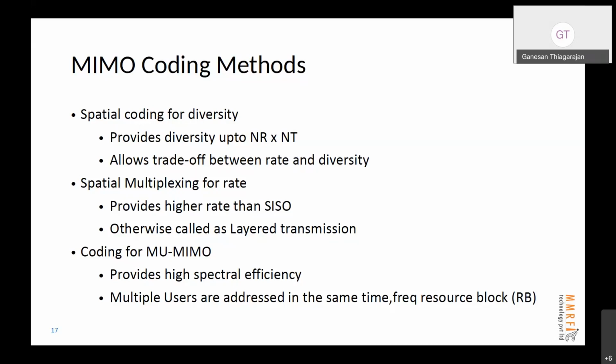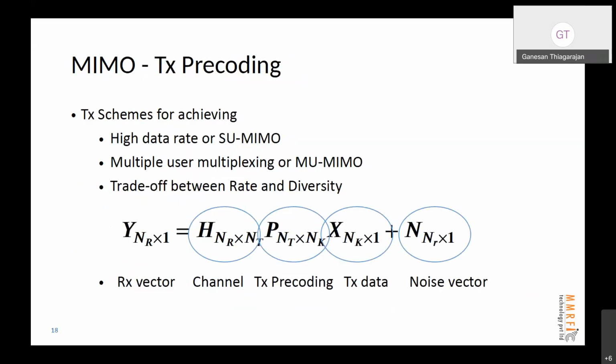And that is the beauty of 5G. Now, what is this coding that we are all talking about? It is just a very quick mathematical model. Y is the received signal at the base station, let's say. Whatever I'm talking about, the MIMO coding, it is applicable in both uplink and downlink transmission, which is base station to mobile as well as mobile to base station.